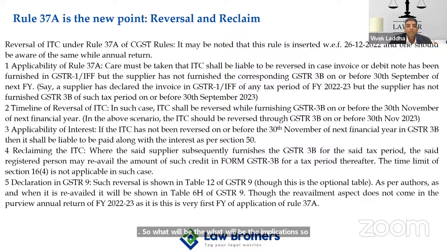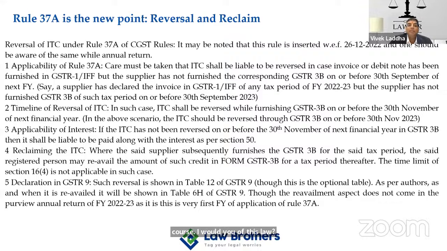Law is saying that you have to reverse the credit, but the question before us is whether this implication of reversal shall also be shown in GSTR 9 of financial year 22-23. The credit has been reversed in the year 2023-24, of course, by virtue of this law.